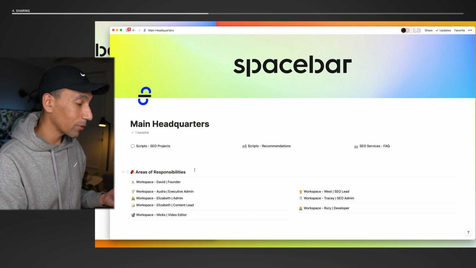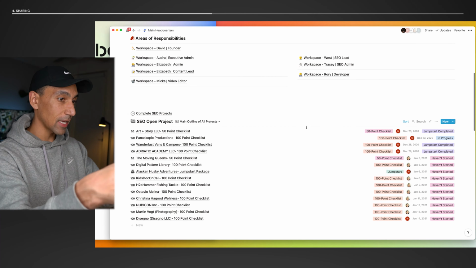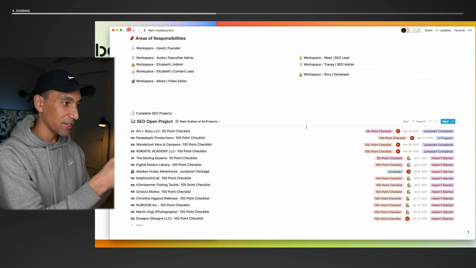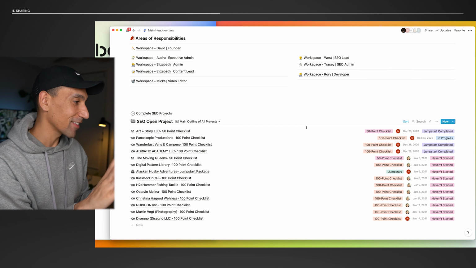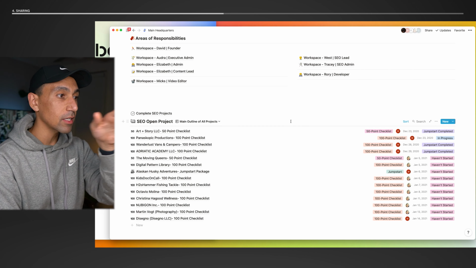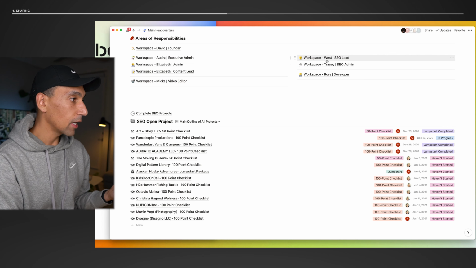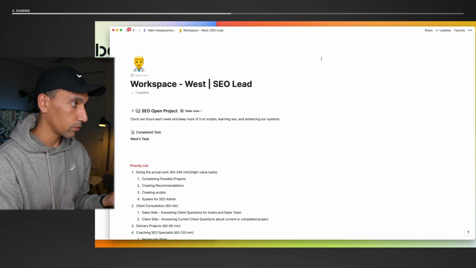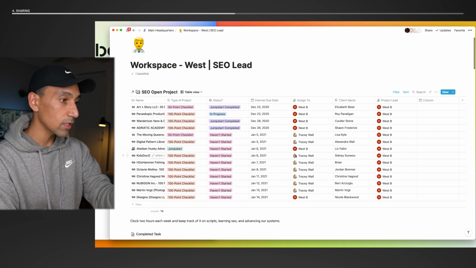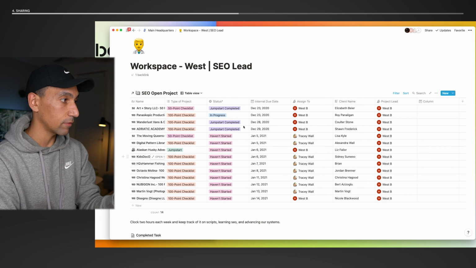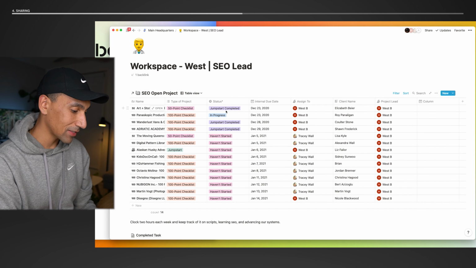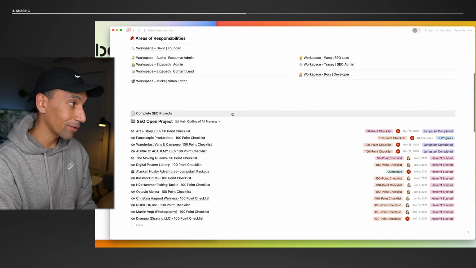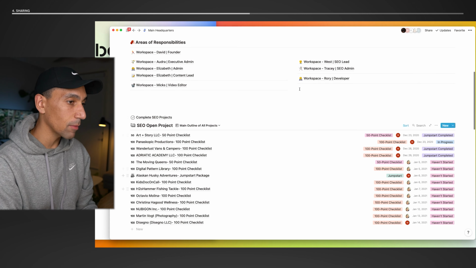Now, one other thing I want to highlight is the cool part about a database is that you could take this, I could talk about this forever, I absolutely love this. You could take this database and link it in other places. So for example, if I go to, say, this example workspace, you'll see this is the same database. It's just organized differently, specific for how West wants it set up. And so if I go back, you'll see this is the main database.